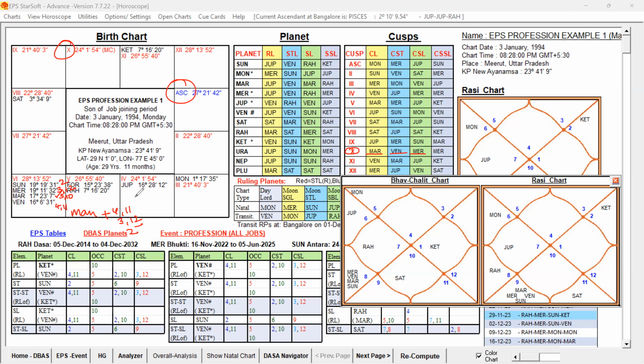That Jupiter is posted in the third house in the sign of Venus. Venus and Jupiter are in sign exchange. So the influence of Jupiter will be significant on the 10th lord. And Jupiter is also aspecting the 10th house. So the 10th house is aspected by Jupiter, and the 10th lord is also in the sign of Jupiter, and well connected to Jupiter, Venus, Mercury, Sun.